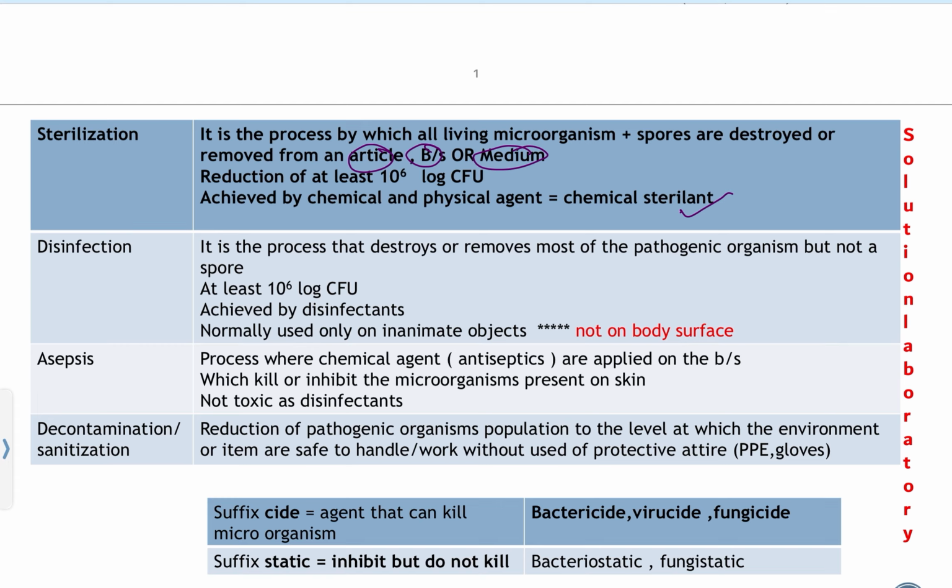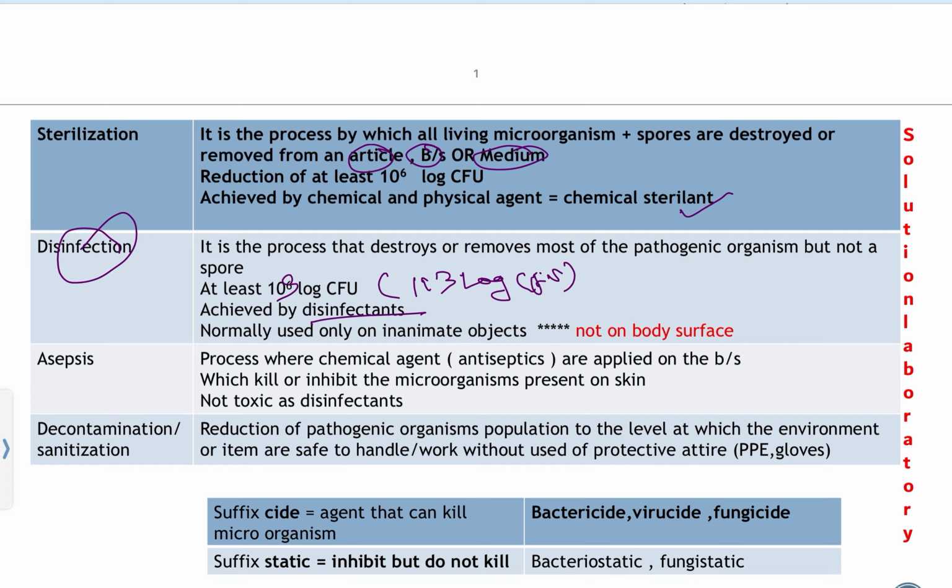Those physical or chemical agents by which we can achieve this disinfection are called disinfectants. This results in the reduction of at least 10 to the power 3 colony forming units. Please make the correction here: 10 to the power 3 colony forming units.